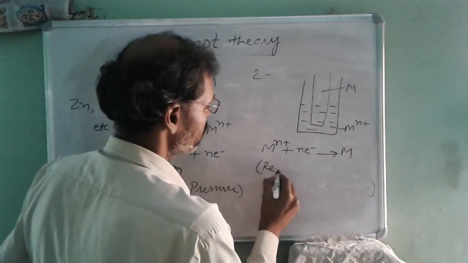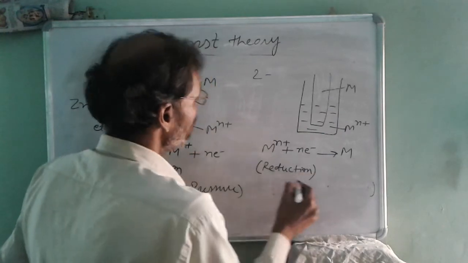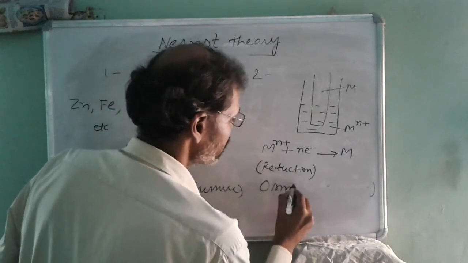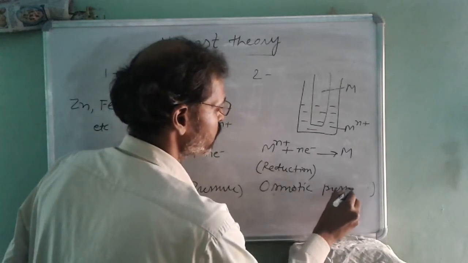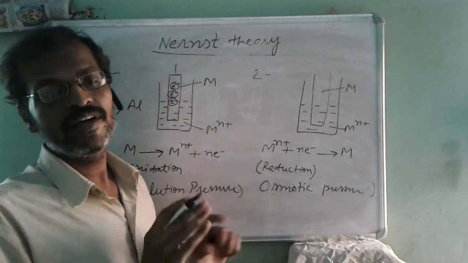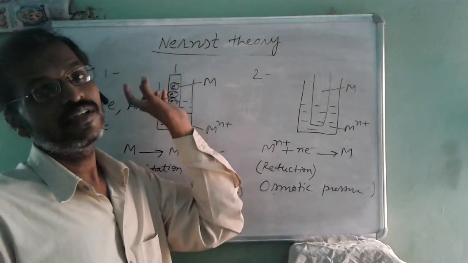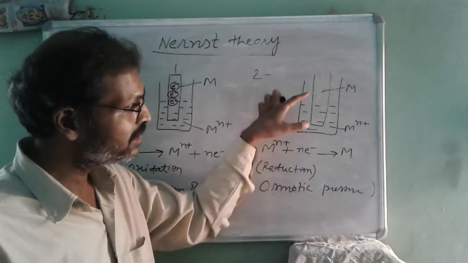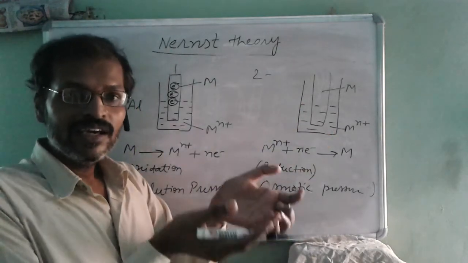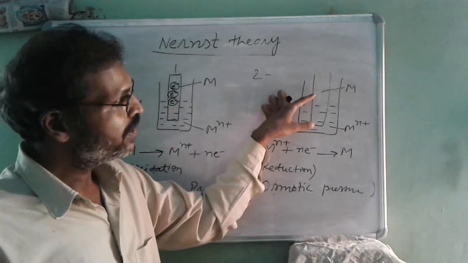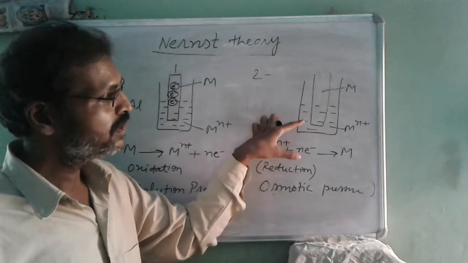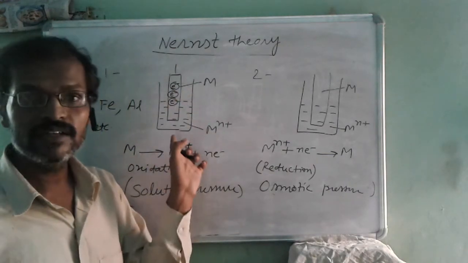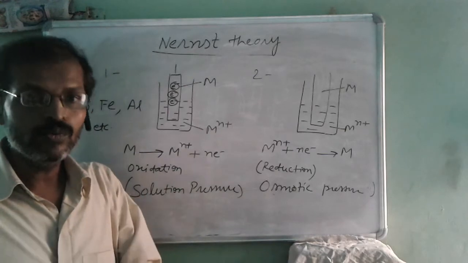This is called reduction. But in Nernst's theory, this term has been named osmotic pressure. This osmotic pressure is different from the osmotic pressure studied in solutions. Here, osmotic pressure means the tendency of metallic ions to gain electrons from the outer surface of the metal when the metal is dipped in its own salt solution. And solution pressure means the tendency of a metal to get dissolved into its own solution.